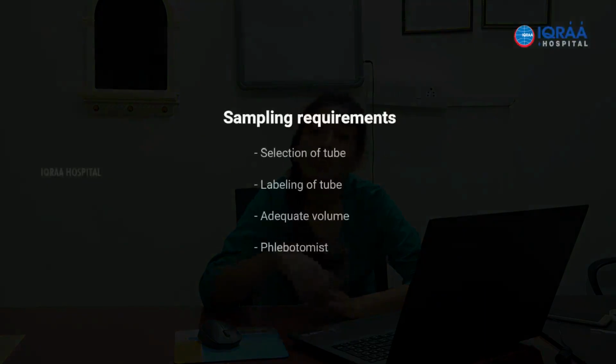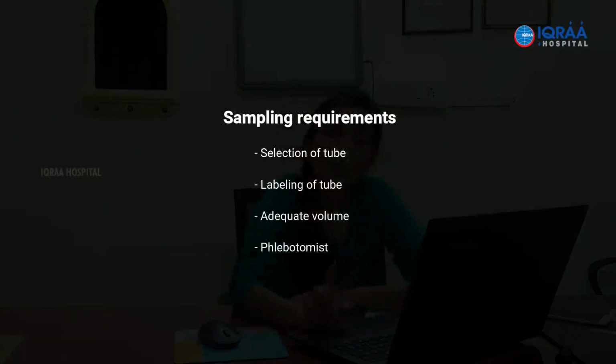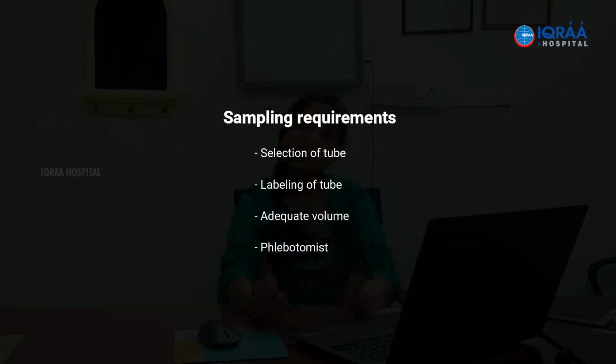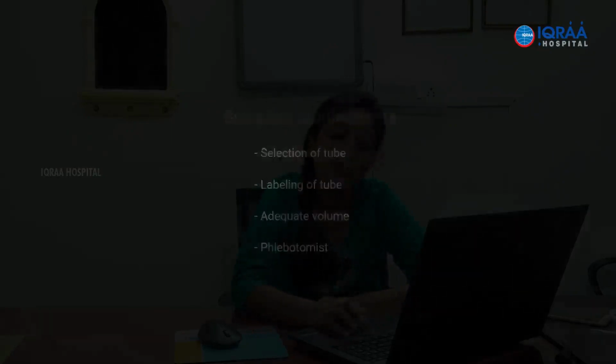So the selection of the tube, the labeling, and one more important aspect is never pre-label the tube. The tube should always be labeled at the bedside right at the time of collection. Like 5 or 6 tubes together, you group label it, and then you take it up for collection, and that is chaos, and it could always lead to a mix up. Generally what we should understand is errors occur in pairs. Single errors generally don't occur as far as sampling is concerned. Generally it will occur in pairs, and it will lead to many problems. So it is best to avoid pre-labeling of the tube, and it has to be done at the bedside.